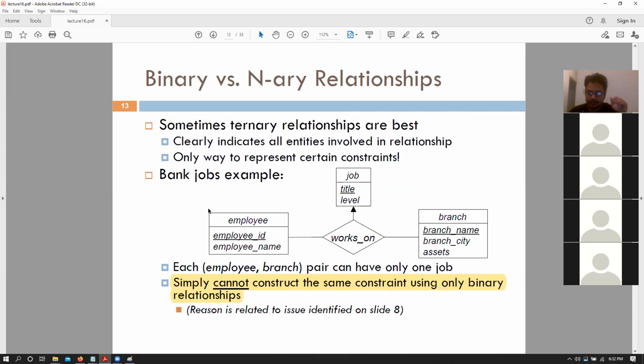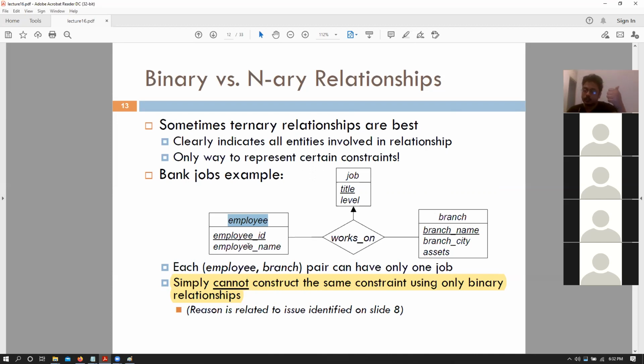There are certain things that we cannot simply represent and convert a ternary relationship into a binary relationship. For example, this particular relationship says that employee and branch together, so an employee working at a particular branch, Jonathan working at New York, cannot have multiple jobs. Jonathan at New York cannot be a manager and a sales guy at the same time, right? Jonathan at New York has to be the manager.